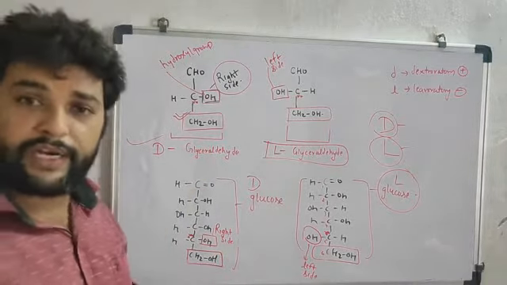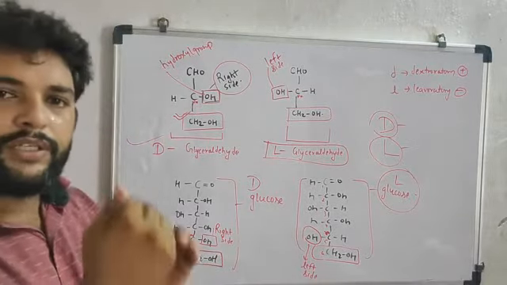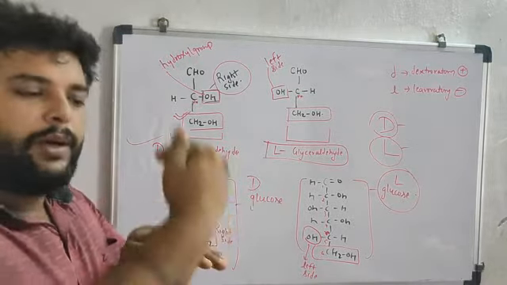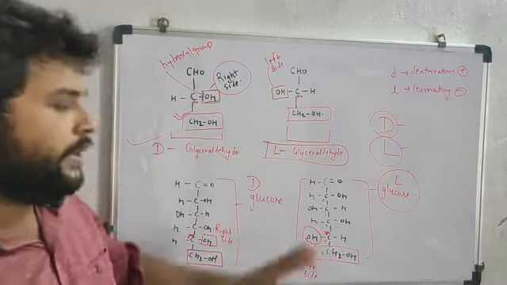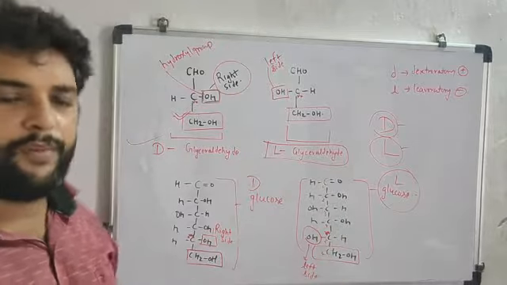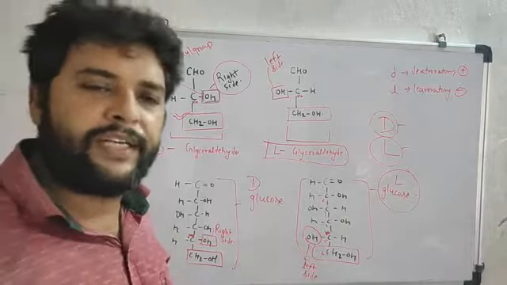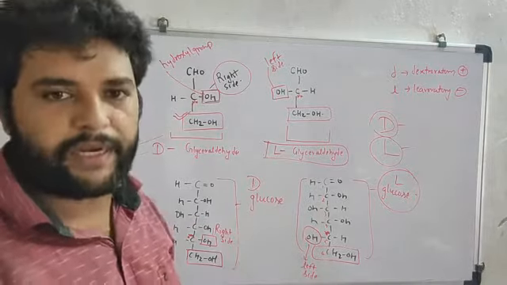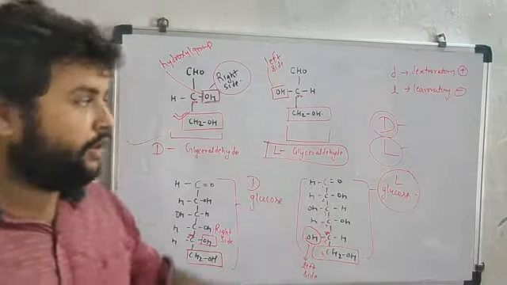So how can you identify whether it is L-glucose or D-glucose? Just check CH2OH, then the previous carbon. If OH is present on the right side, it will be the D form. If OH is present on the left side, then it will be the L form. So D-glucose, L-glucose. In this way, we can identify the naming of any type of saccharide, whether it is D-fructose, L-fructose, or anything else.